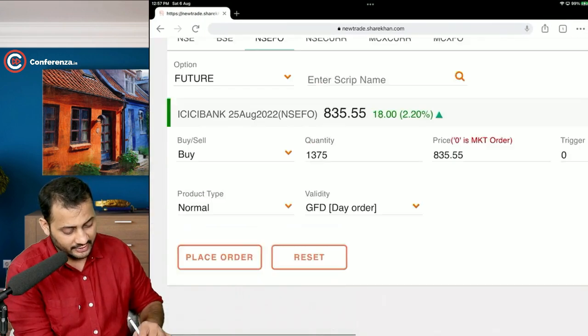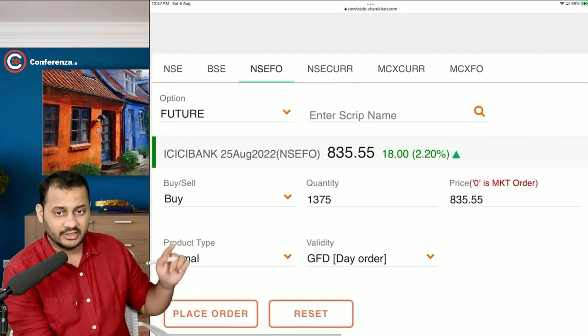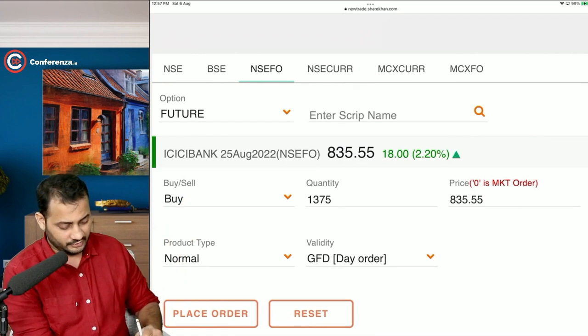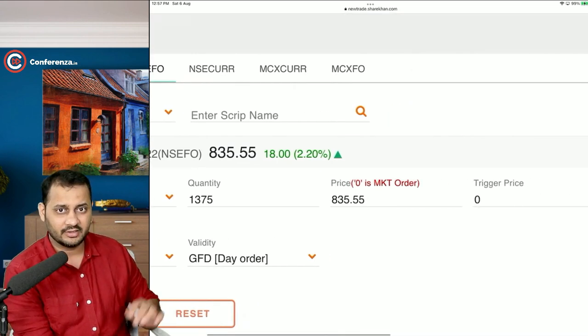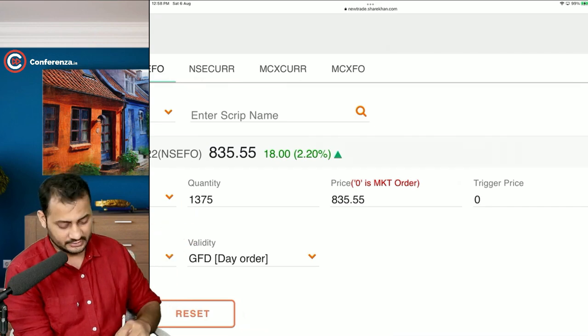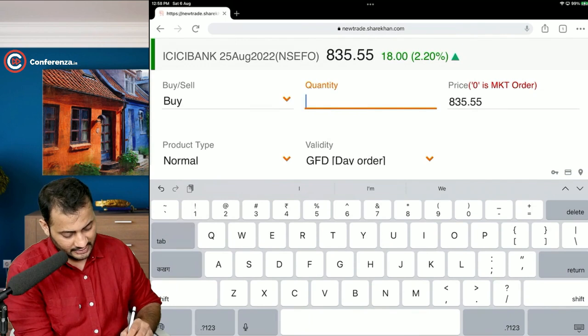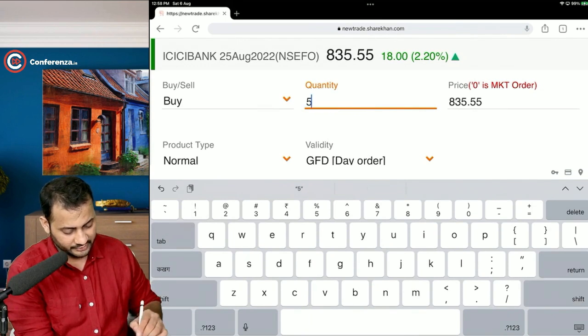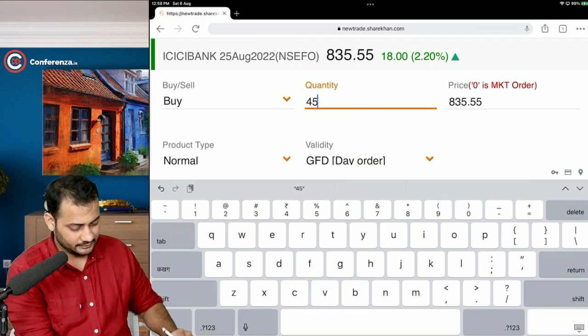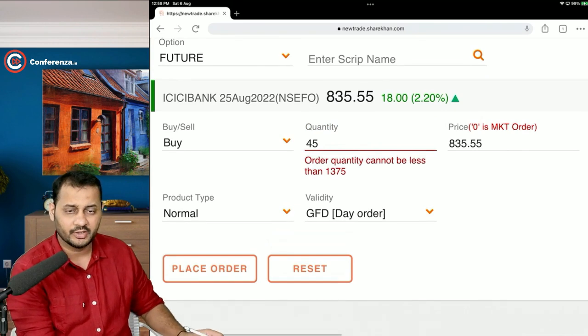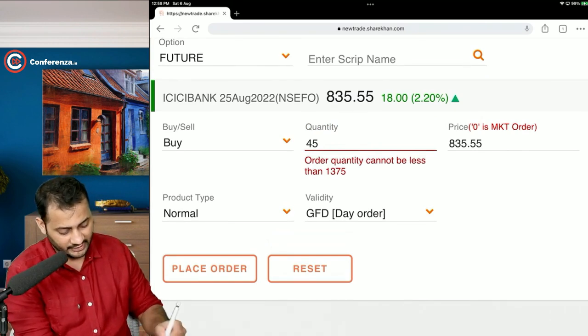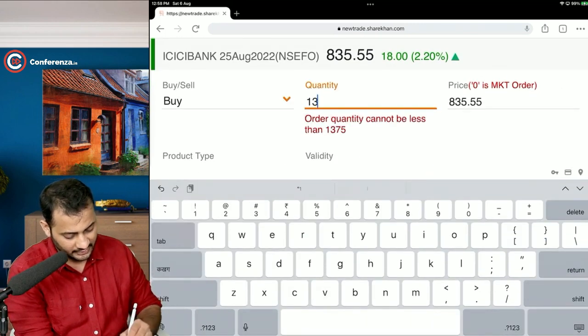You cannot deal in one share only. There is a minimum quantity, 1375. You can clearly see that 1375 is a lot size. See what happens when I try to change it. Let's say I want to deal in only 45 shares. What happens? See, there is a message: Order quantity cannot be less than 1375. That means I will have to deal in at least this much quantity.